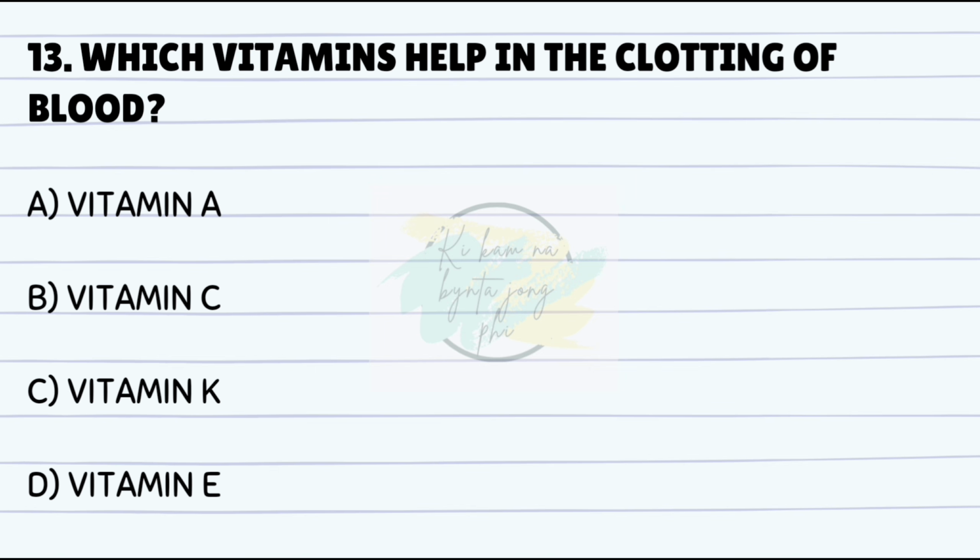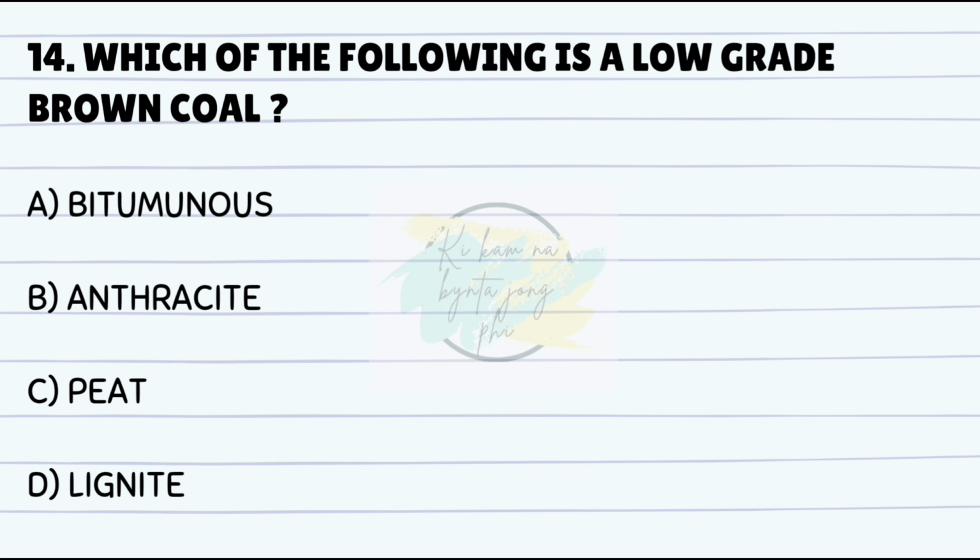Which vitamins help in the clotting of blood? Answer is C. Vitamin K. Which of the following is a low-grade brown coal? Answer is D. Lignite.